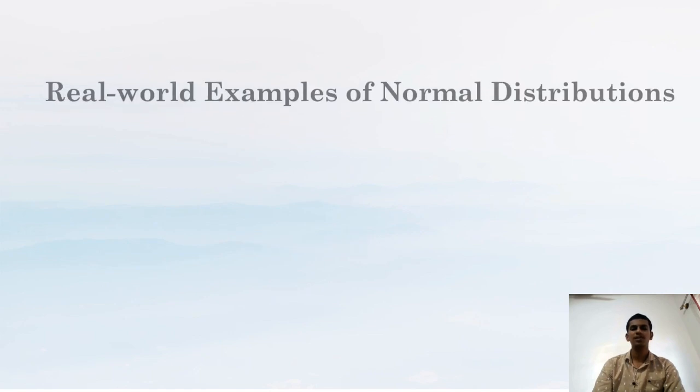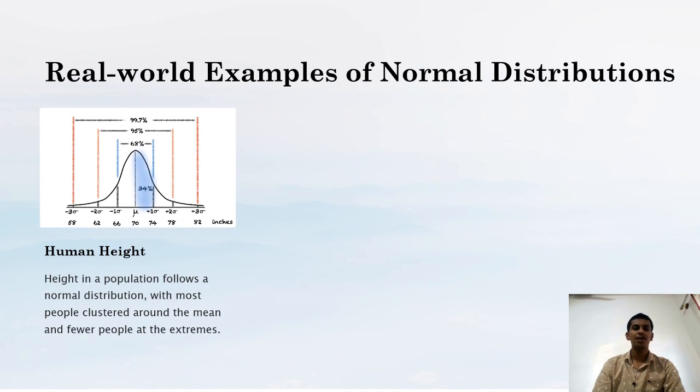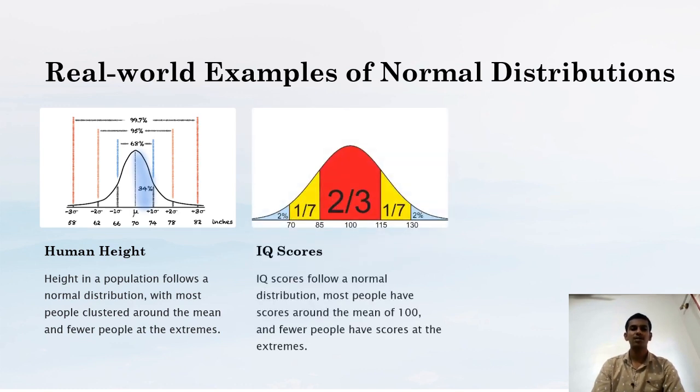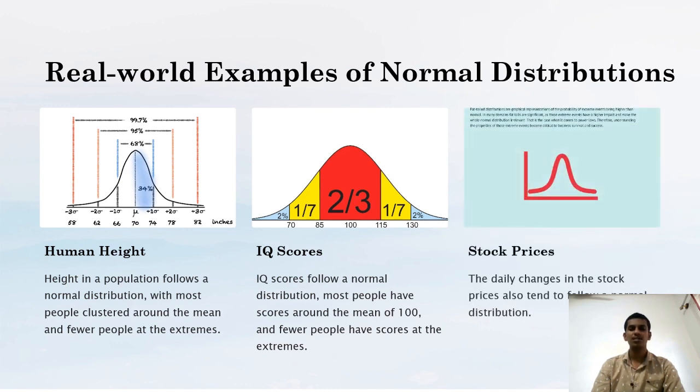Let's see real-world examples of normal distribution. Human height. Height in a population follows a normal distribution, with most people clustered around the mean and fewer people at the extremes. And IQ scores. IQ scores follow a normal distribution. Most people have scores around the mean of 100 and fewer people have scores at the extremes. And stock prices. The daily changes in stock prices also tend to follow a normal distribution.